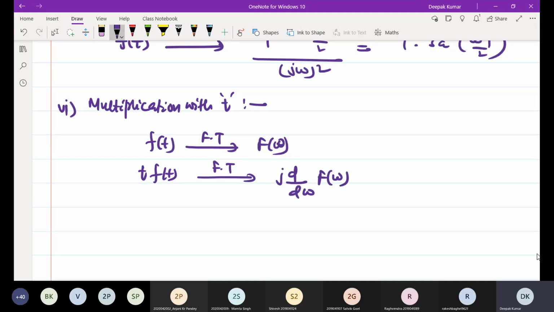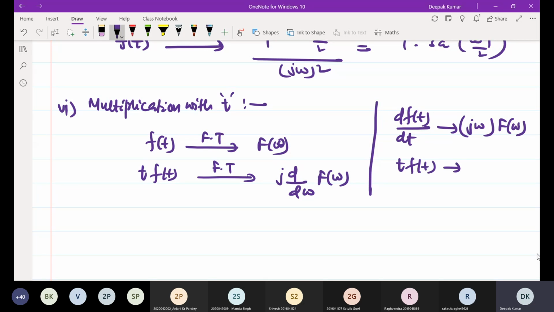This is the opposite of the derivative in the time domain. See, in the earlier result, if you take the derivative in the time domain, it results in multiplication with j omega in the frequency domain. Similarly, if you multiply in the time domain, it will become a derivative in the frequency domain.